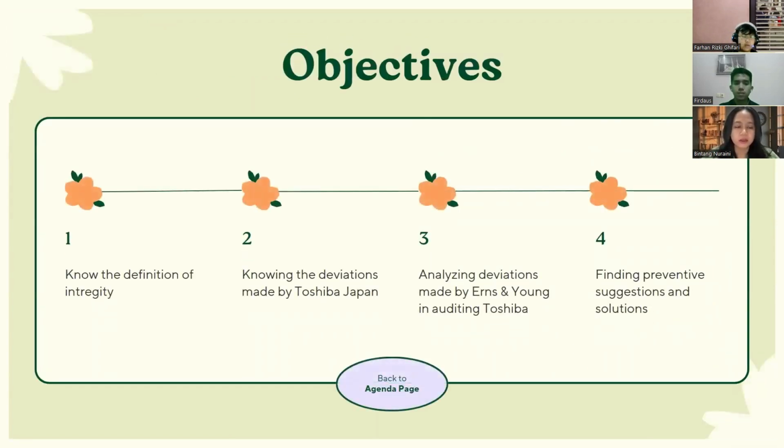The objectives of this case are, first, to know the definition of integrity. The second is to know the deviation made by Toshiba Japan. The third objective is to analyze the deviation made by Ernst and Young in auditing Toshiba. And the fourth is finding preventive suggestions and solutions.